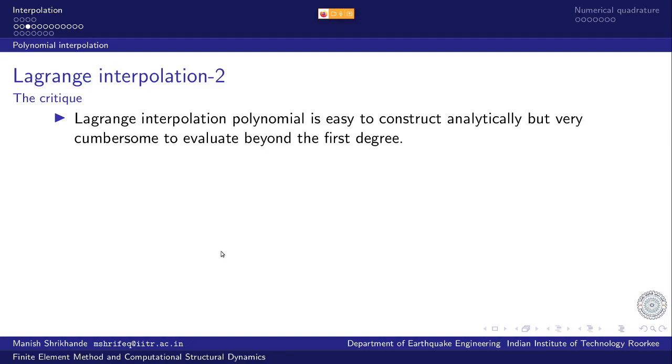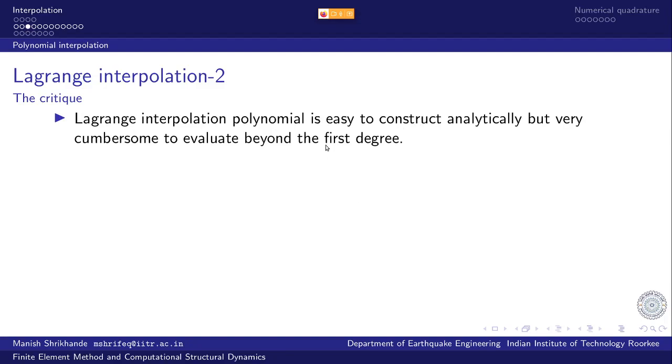Okay, so let's continue. The Lagrange interpolation polynomial is very easy to construct analytically. As we saw, it's just accumulation of product terms, but it is very cumbersome to evaluate beyond the first degree. Please remember that I told you that multiplications and divisions are the most expensive floating point operations, and we are incurring too many floating point operations here in evaluation of the Lagrange interpolation polynomial, and that is definitely not very convenient.